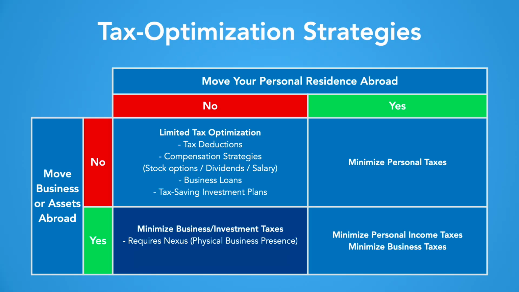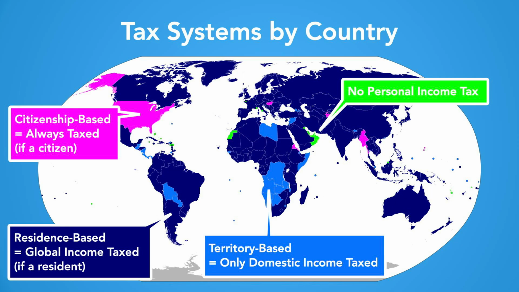Even if you relocate your business abroad or set up a foreign holding company for your assets, 3 issues remain. If you still live in one of the countries with a residential-based taxation system, you will need to pay taxes in your home country on any compensation you receive from the foreign business, for example a salary or dividends. You would also be liable to capital gains tax in your home country should you sell the foreign company or assets for a profit.